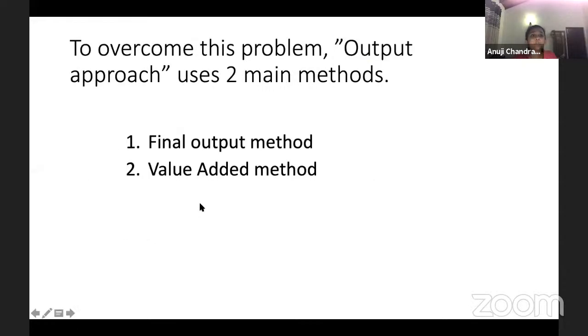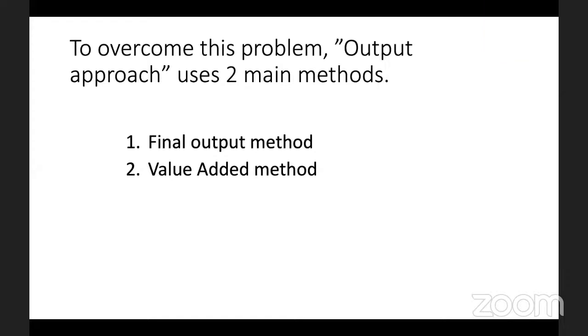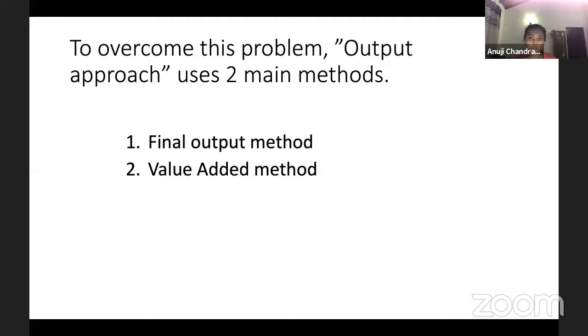Now, if there's a problem, we should find a solution, right? So worldwide, they have come up with a solution for this. To overcome this problem of double counting error, they have used two main approaches, two main methods called the final output method and the value added method.